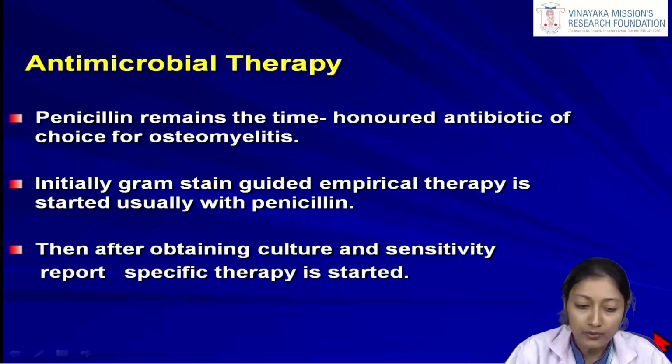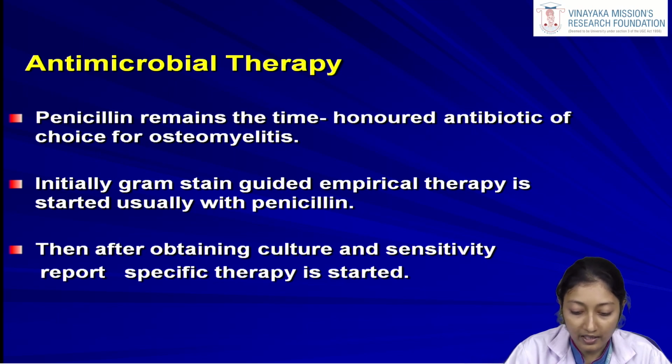When we look at antimicrobial therapy, penicillins remain the time honored antibiotic of choice for osteomyelitis. In the starting stages, mostly aerobic organisms are the main culprits involved in jaw osteomyelitis. So the first choice is the penicillins. Initially, gram stain guided empirical therapy is started, usually with the penicillins.